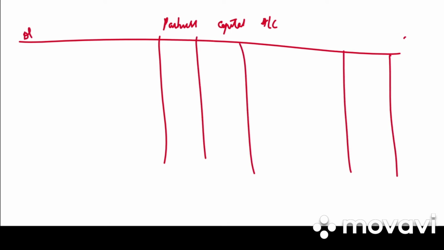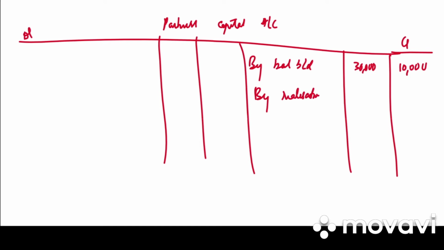We have debit side, credit side. So first step is to bring down the balance. By balance brought down 30,000, 10,000. Then we have expenses paid by Dia. So realization account, how much is it? 600. Expenses paid. So Ria, Dia, Ria and Dia.